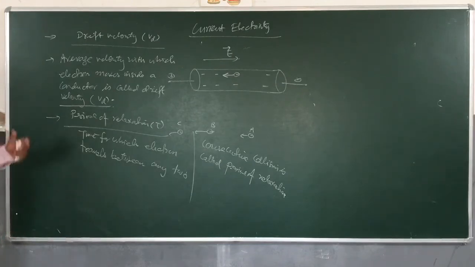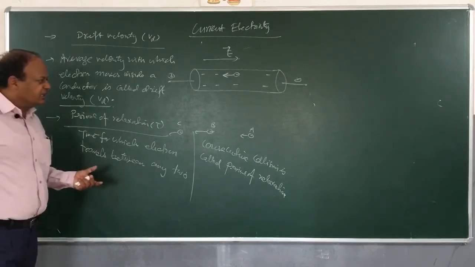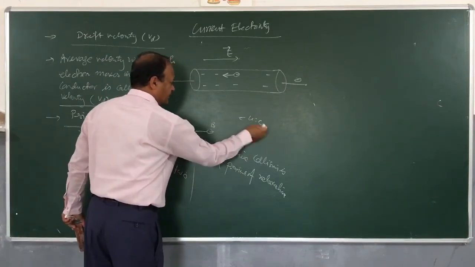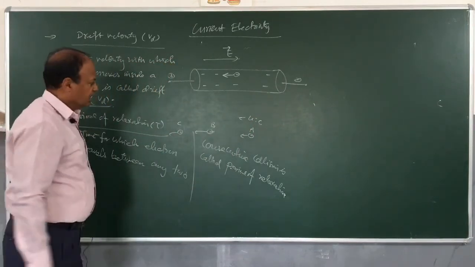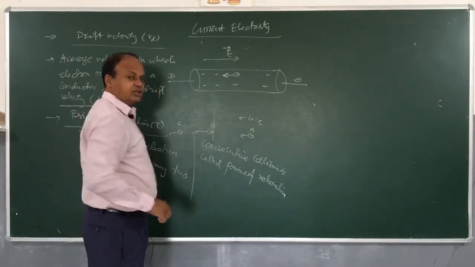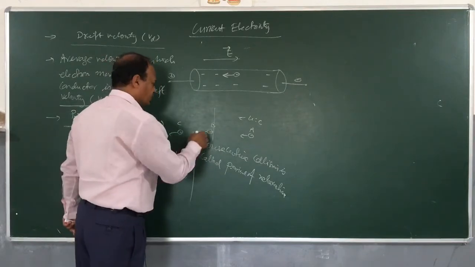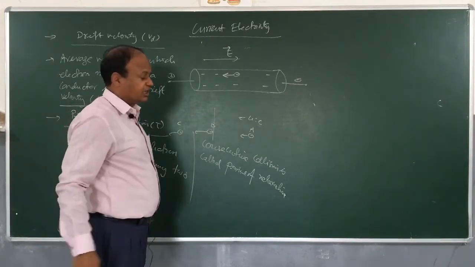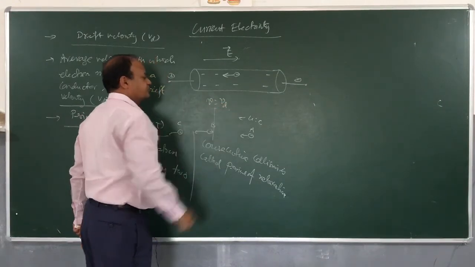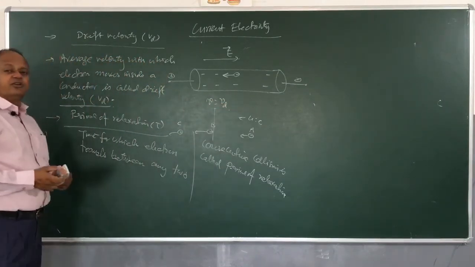Clear? Now, we understood in this discussion that electron will start with zero velocity, it will be accelerated, and its velocity will go on increasing. Here, just before collision, its velocity will be maximum. And children, remember that this maximum velocity actually is equal to drift velocity.